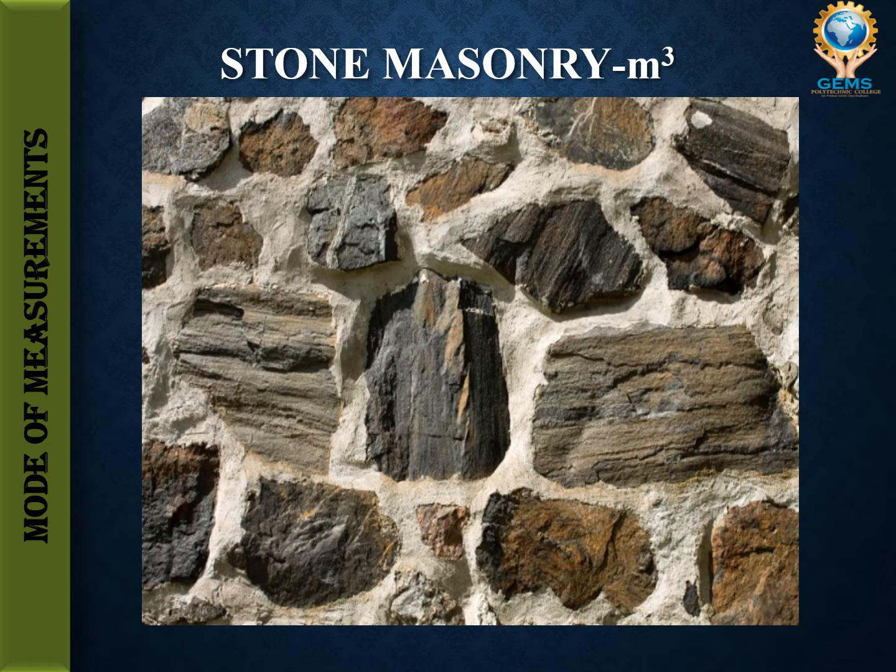Stone masonry. In the image you can see this is called stone masonry. It is measured in meter cube. So how can we calculate the total volume of stone needed? It can be calculated by the formula, which is nothing but length into width into height, so that we can get the volume of the stone masonry. For example, the length is 30, width is 2, height is 3, the volume of the wall will be 30 into 2 into 3, it is 180. So it will be in meter cube.